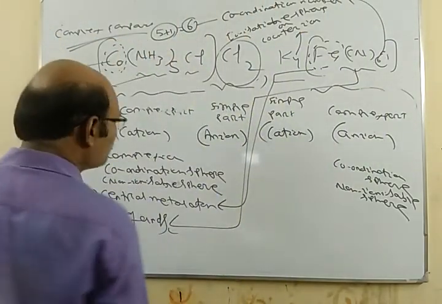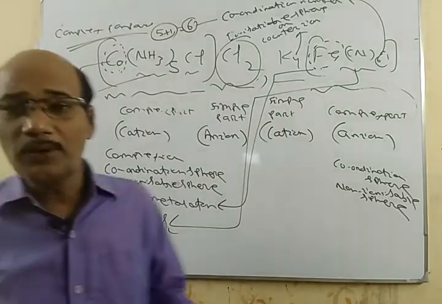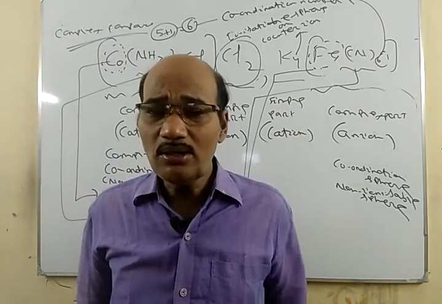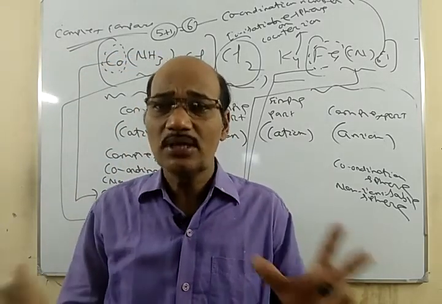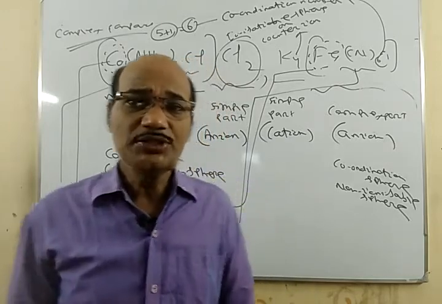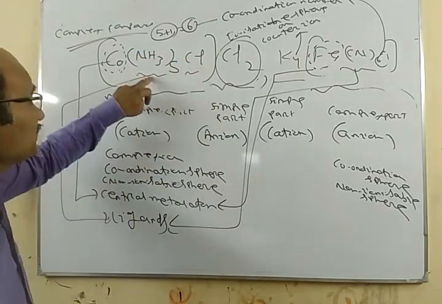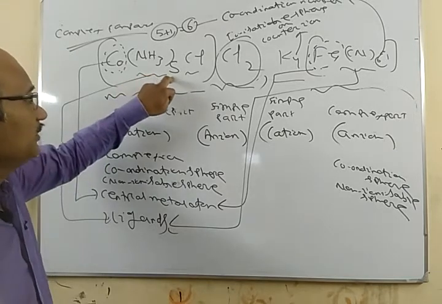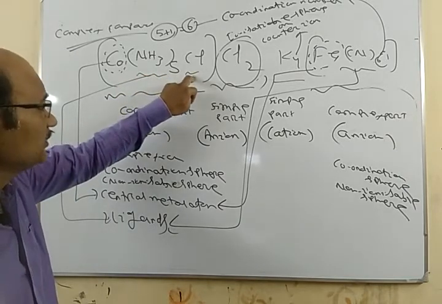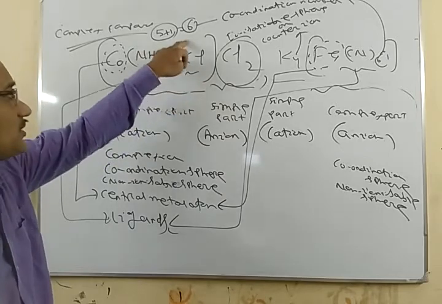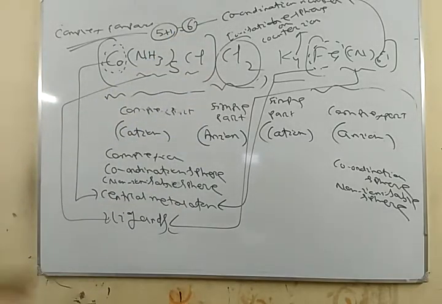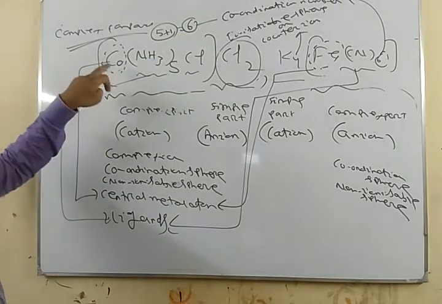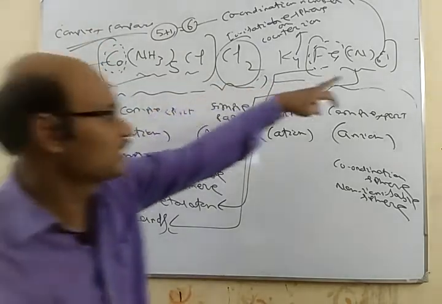So coordination number is the number of unidentate or monodentate ligands attached. NH3 is a unidentate ligand, 5 are there, so 5 plus 1 is 6, the coordination number of this complex, of this central metal atom. Here also it is 6.